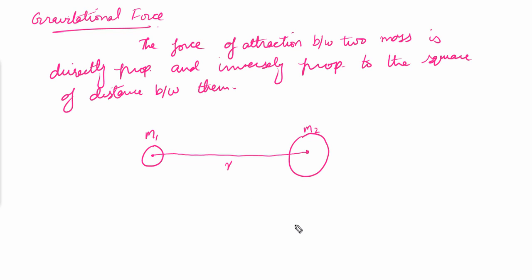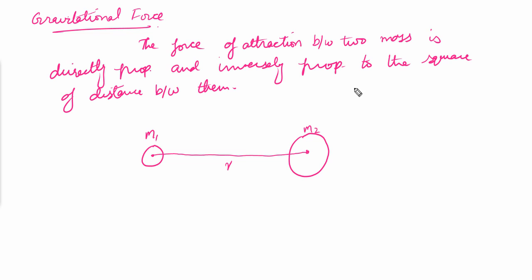Now there will be some gravitational pull between these two masses, and that pull will be considered the gravitational force. That gravitational force will be directly proportional to the product of their masses, meaning the bigger the mass, the bigger the gravitational pull. It also depends on the distance between them. If the masses are closer, the pull will be bigger, and if they are away from each other, there will be less gravitational force between the two masses. And this law applies to all the masses in this universe.